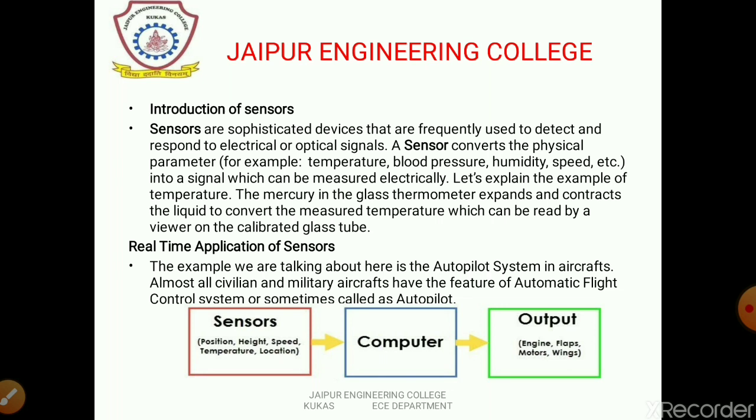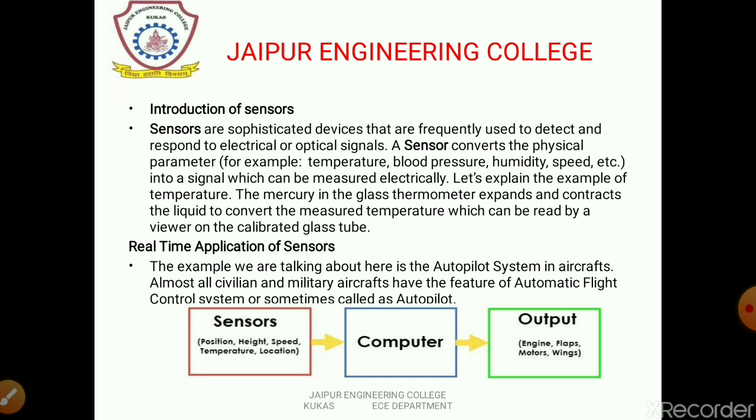As we have seen in this example, the sensor collects the data required to operate an aircraft: the position where it stands, the height, how much speed it acquires to travel from ground to air and then air to ground, the temperature in which it travels, and the location, how it travels and the path. All this information is collected by the sensors used in the aircraft system.